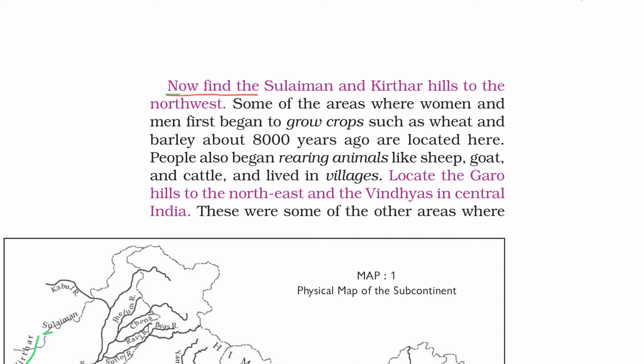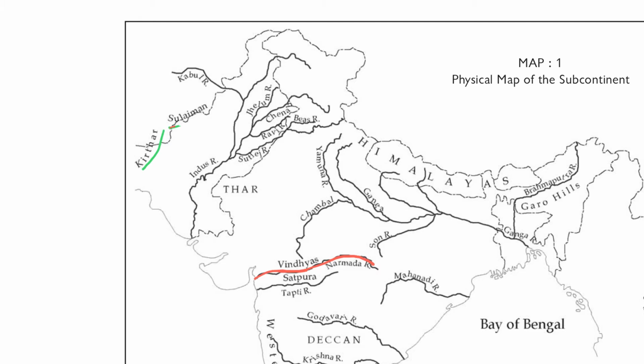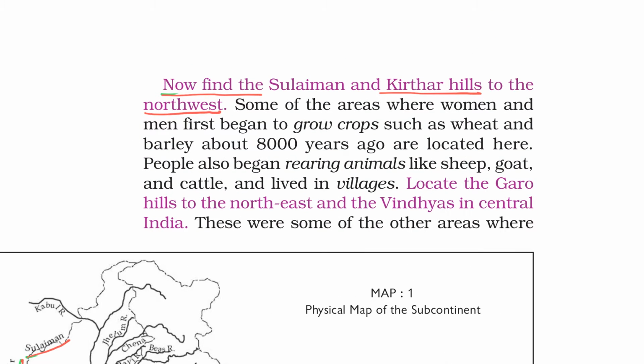Now find the Suleiman and Kirthar hills to the northwest. Here are the Suleiman and Kirthar hills. Some of the areas where women and men first began to grow crops such as wheat and barley about 8,000 years ago are located here. People also began rearing animals like sheep, goat, and cattle and lived in villages.